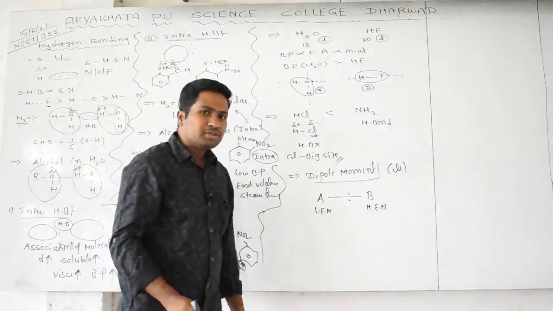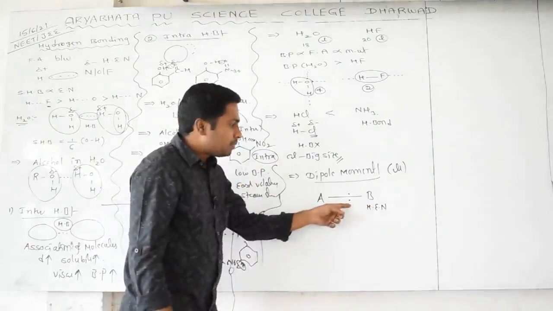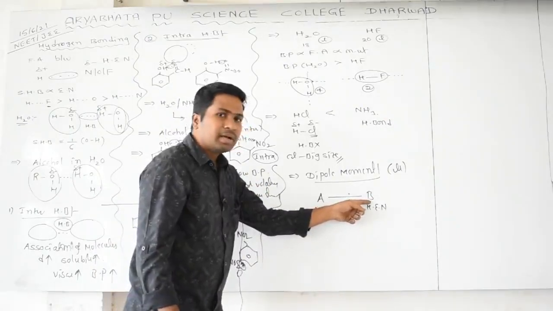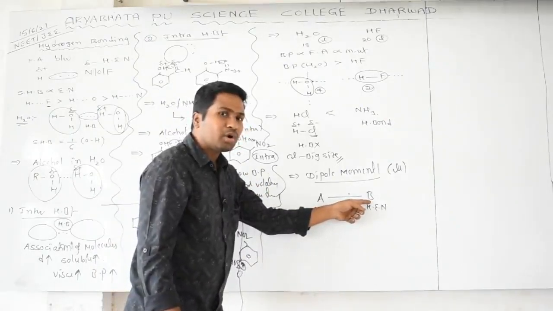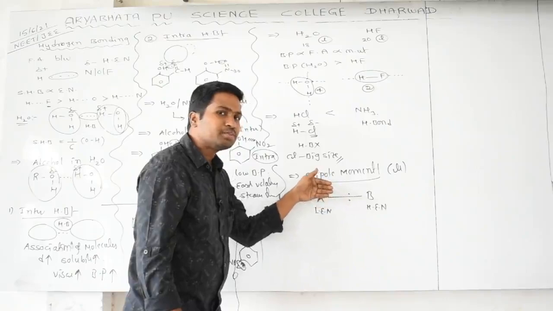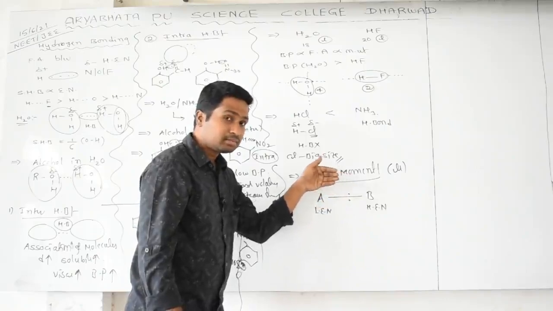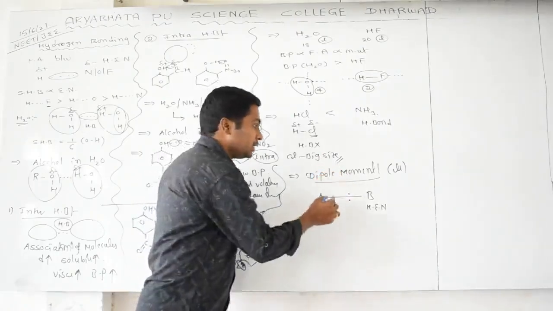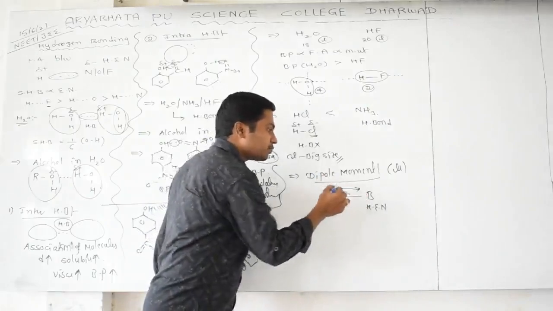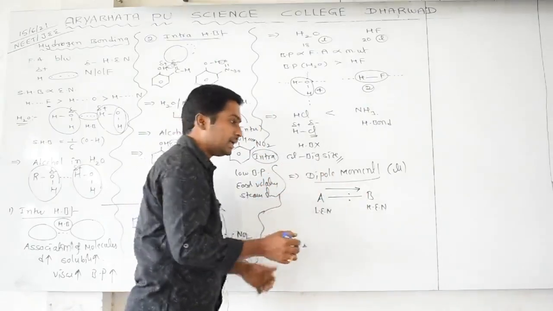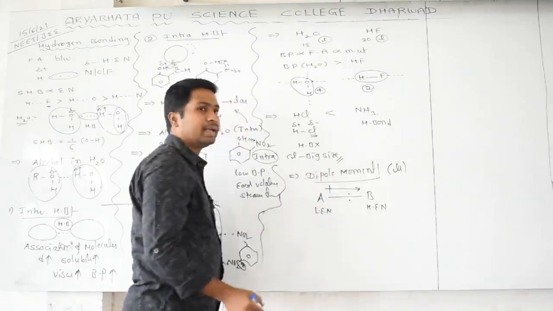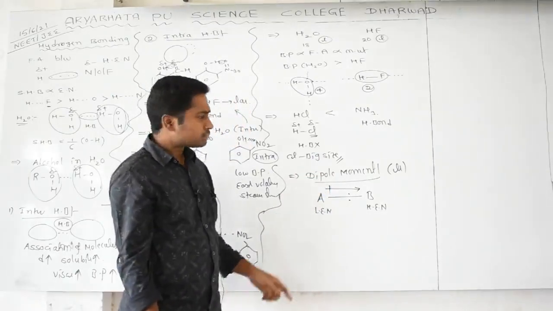Then what may happen, can you guess? The shared pair of electrons is strongly attracted by the highly electronegative element. Then the shared pair is moving towards the highly electronegative element. That only we are calling a bond moment towards the highly electronegative element. That concept you are calling the dipole moment.